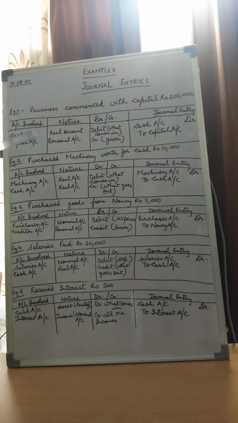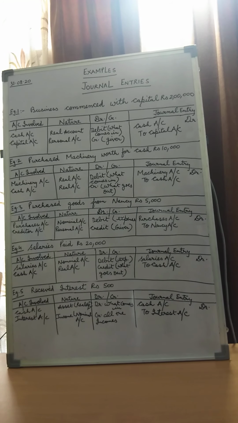So children, when we talk about cash account, what is cash account? Cash, as we all know, is an asset. It is a tangible asset. It is part of the real accounts. And when we talk about the capital account, if you remember, when I covered the personal accounts, I had told you that capital account and drawings account are part of the personal accounts. So in this case, cash is part of the real account and capital is part of the personal account. The rule of the real account says: debit what comes in.